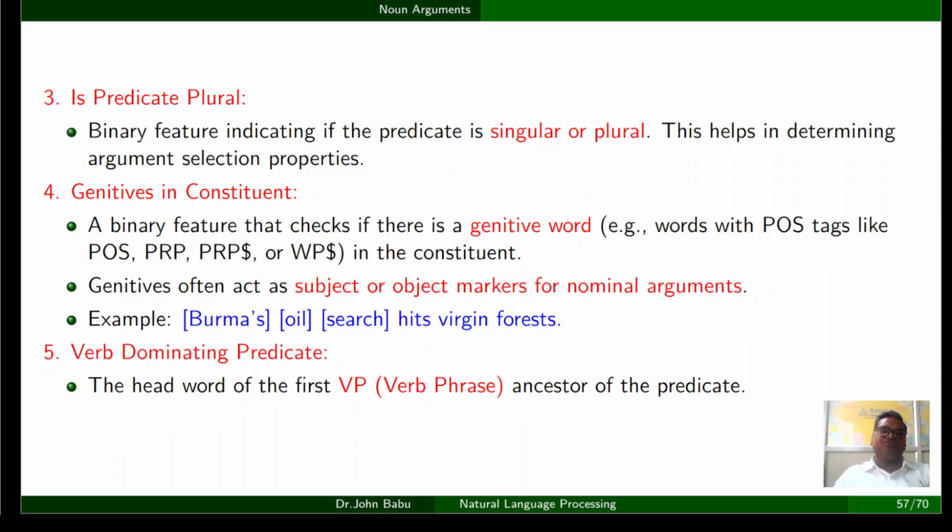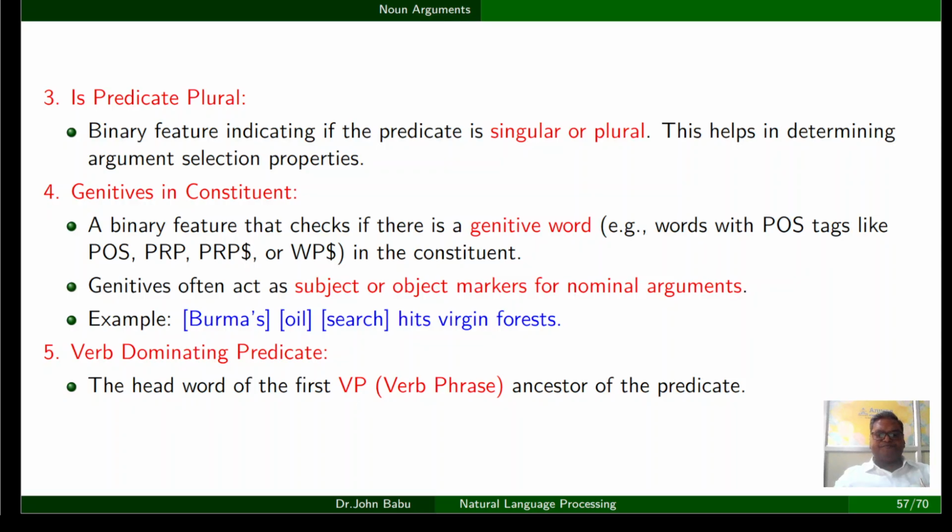Then the third feature is predicate plural. It is whether it is singular or plural. And the fourth one is whether there are any genitives, possessive words. Something like Burma's, with the apostrophe here. It indicates a possessive genitive word. So the genitive word acts as a subject or object marker for nominal arguments. And the fifth, verb dominating predicate: the head word of the first verb phrase ancestor of the predicate.